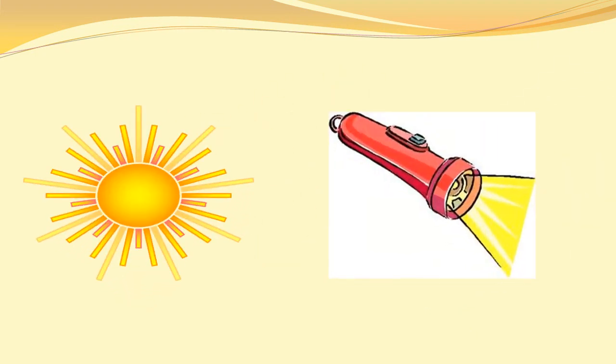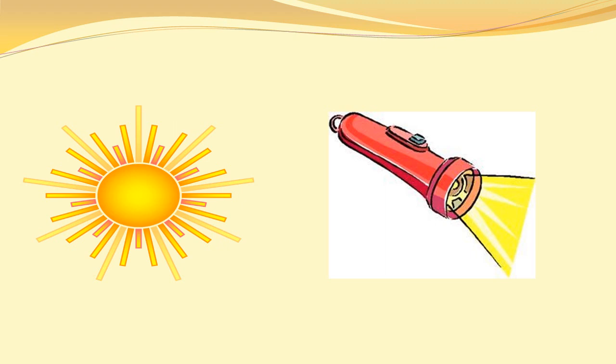Okay, now children, you can see some pictures on your screen. The first one is sun rays and the next is a flashlight coming from a torch. By observing these pictures, what can we say? Yes, that it comes from one direction only.